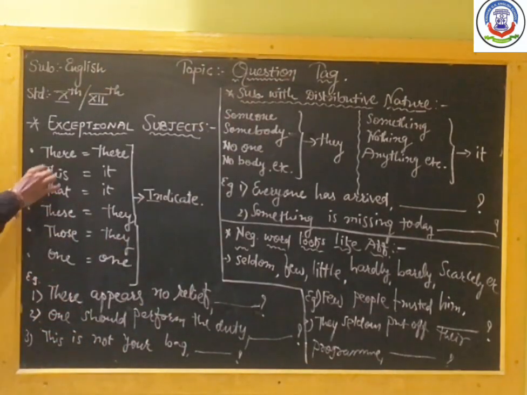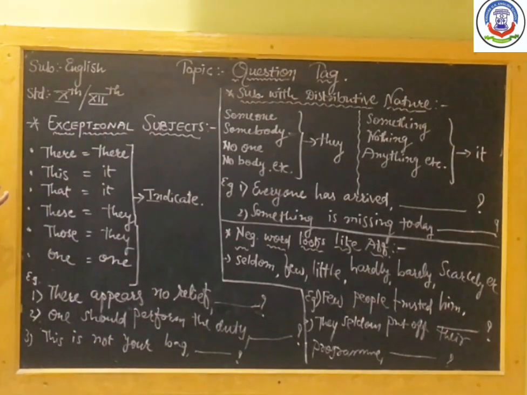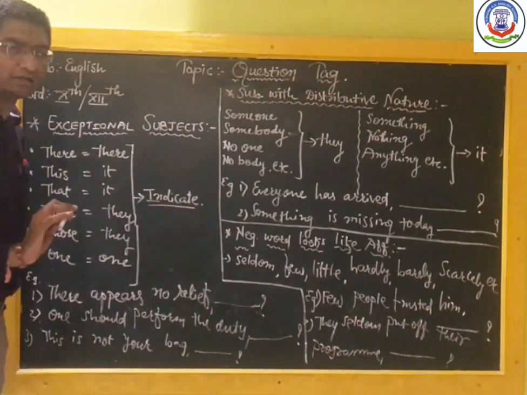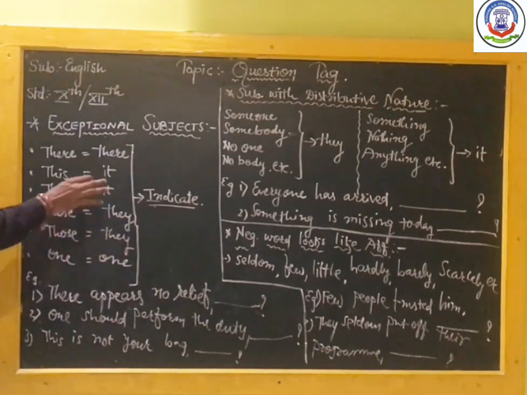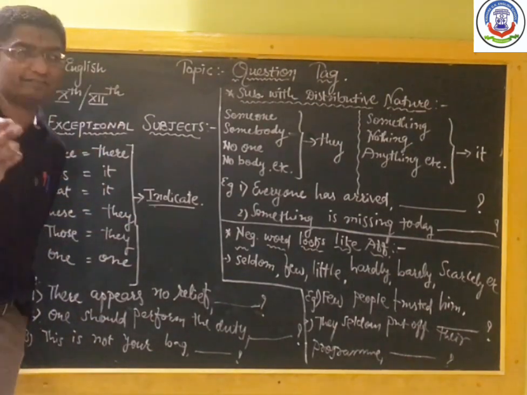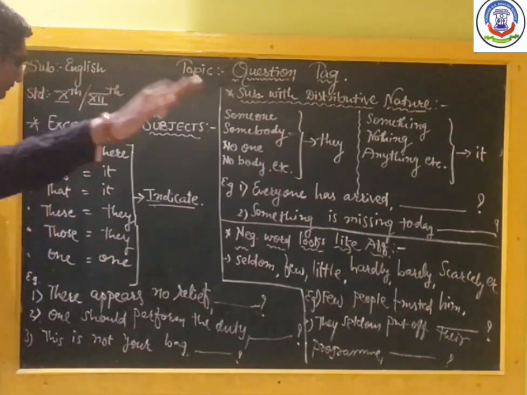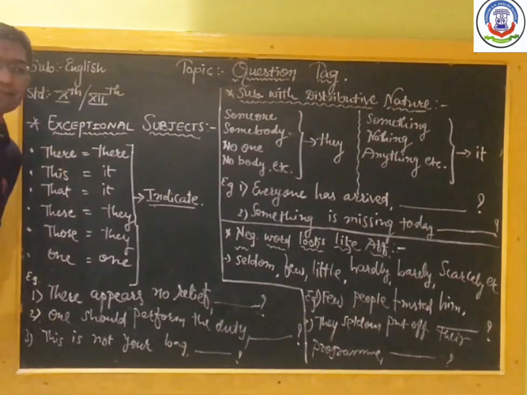Here we are writing the exceptional subjects, and into it I will say demonstration, indication. We are calling people by these, those, indicating things like this is a book, that is a book, these are books, those are books. Such kinds of sentences are given.